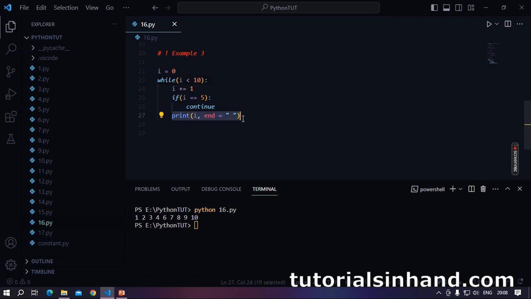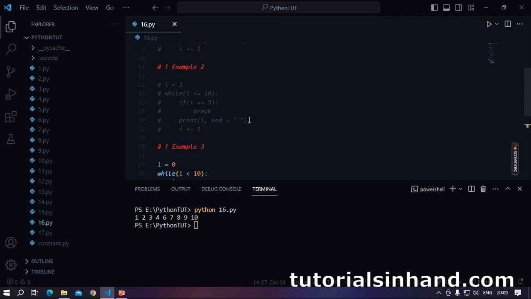That's why this print statement is not encountered in case i has become 5, and thus we are not seeing i equal to 5 in the terminal. That is, we are seeing all the numbers from 1 to 10 apart from 5. Okay. So remember one thing, whenever the continue keyword is reached, the current iteration is skipped such that control goes to the top. The statements which are after the continue statement will never get executed for that particular current iteration.